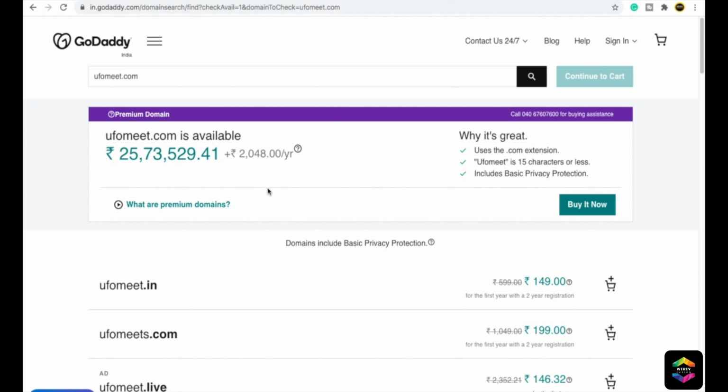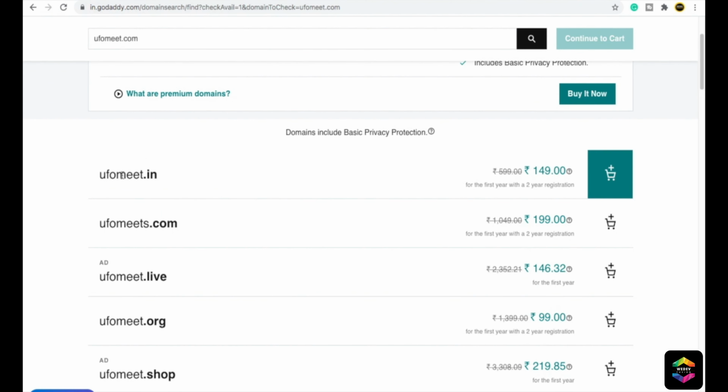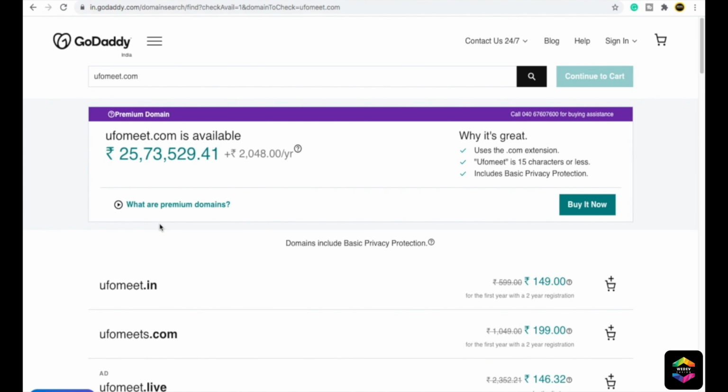Now if you take .com, .com is very popular, so that's the reason it is much more expensive compared to .in. You can see ufomeet.in is cheap, only 149. I'm just trying to tell you that if you buy .com, it will be a bit expensive. If you buy .in, it will be much cheaper compared to .com. If you buy .co.in, it will be even cheaper than .in. If you buy .xyz, it will be much cheaper compared to all domains.